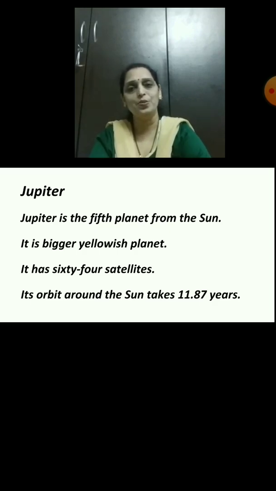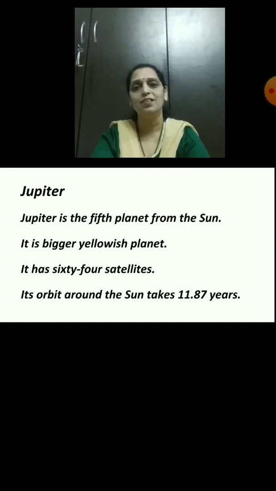Now tell me students, on what position is Jupiter from the Sun? Yes, Jupiter is on the 5th position from the Sun. What is the color of Jupiter? Yes, its color is yellowish. And how many moons does Jupiter have? It has 64 satellites, means moons.